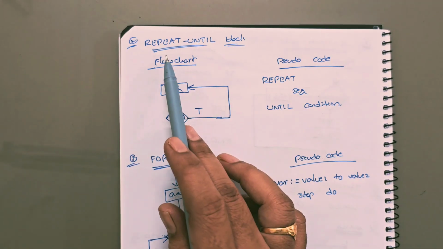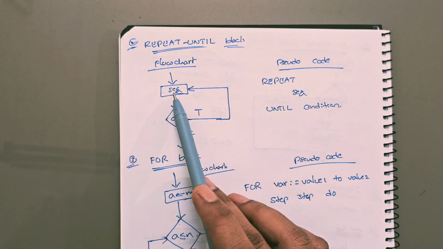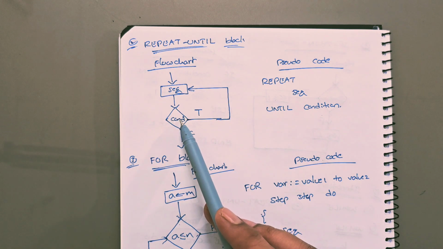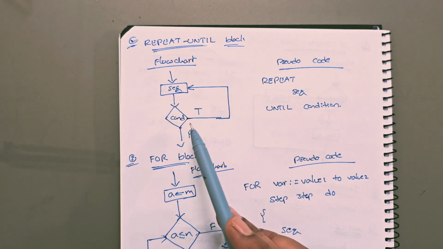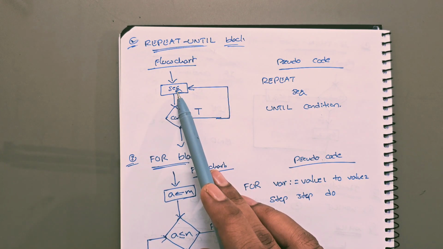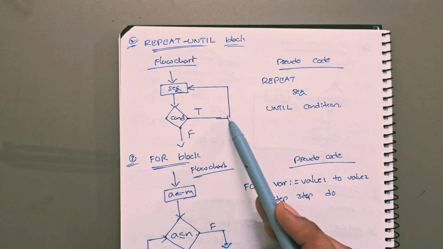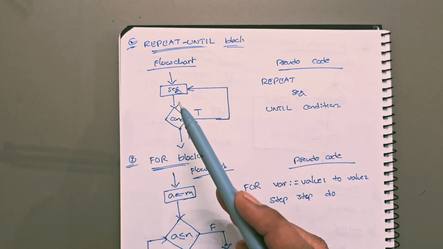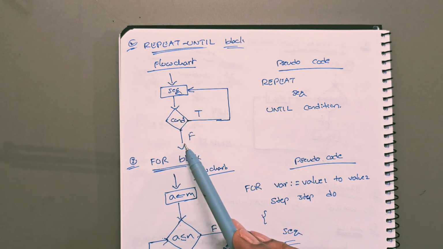So next one, repeat until. So the repeat until flowchart is: the sequence of statements will be executed first. Next, it will check the condition. If the condition returns true, then again it will execute the sequence of statements and again it will check the condition. If the condition returns true, again it will execute the sequence of statements. In case the condition returns false, then control comes out from that loop.